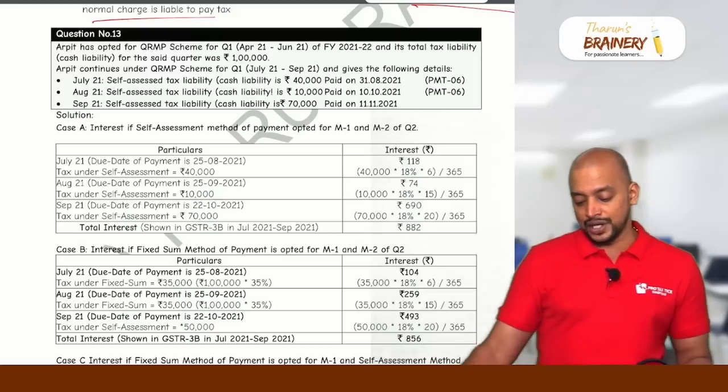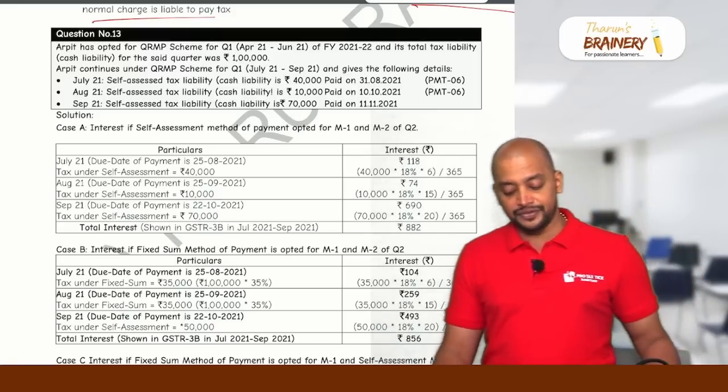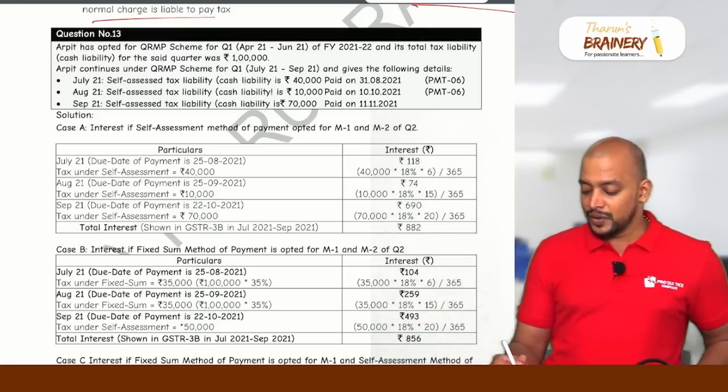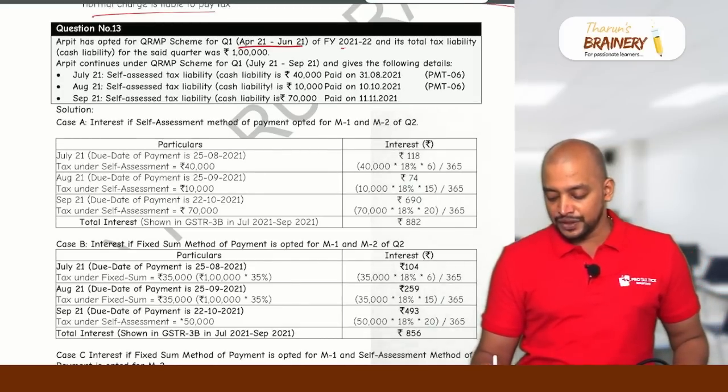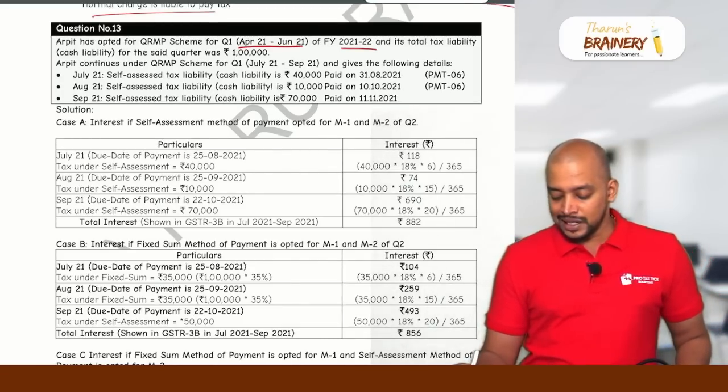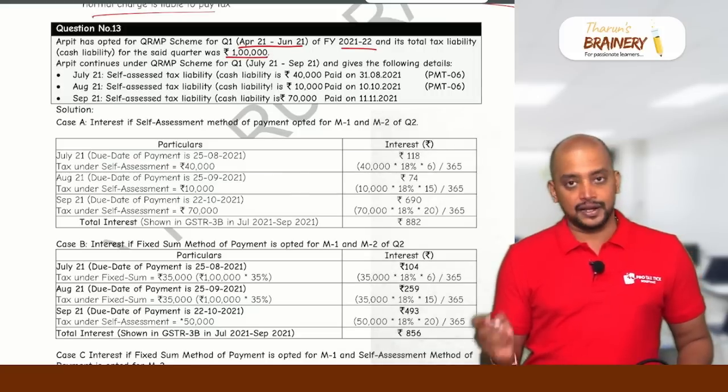Now see this question. Arpit has opted for QRMP for the quarter 1, April to June of financial year 21-22, and its total liability for the said quarter was 1 lakh. Okay.